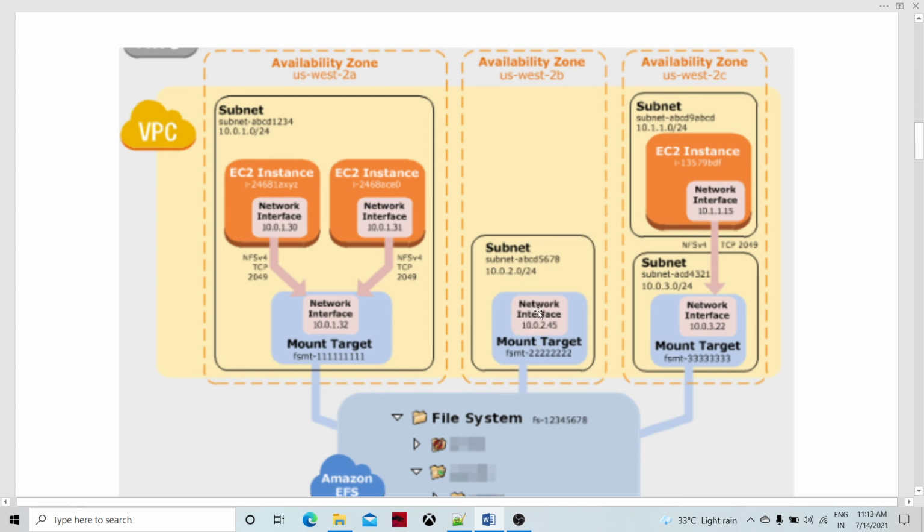The network interface is there, and as and when required, an EC2 instance machine can be attached with the subnet as well. In 2C, there is one subnet, probably a private subnet, which has an EC2 instance running, and that instance is interfaced with the network interface, and the mount is happening via that network interface to the EFS file system. So this is also a mechanism wherein the EFS file system is shared among different machines in the AWS ecosystem.